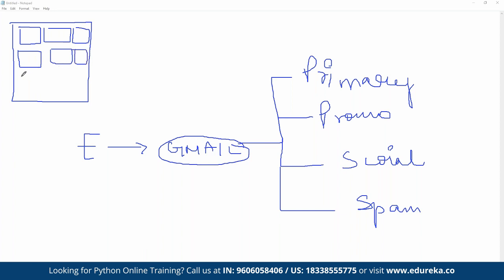If the email contains words such as offers, discount, buy now, shop now, again they point to promotional. If the email is from providers like Facebook, Twitter, Instagram, they are a good recipe for social emails.